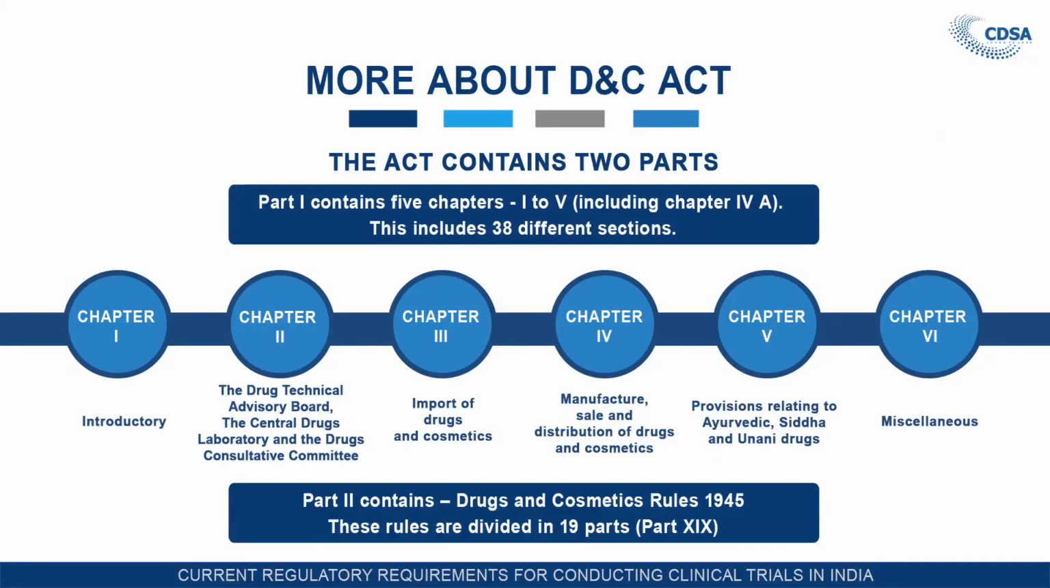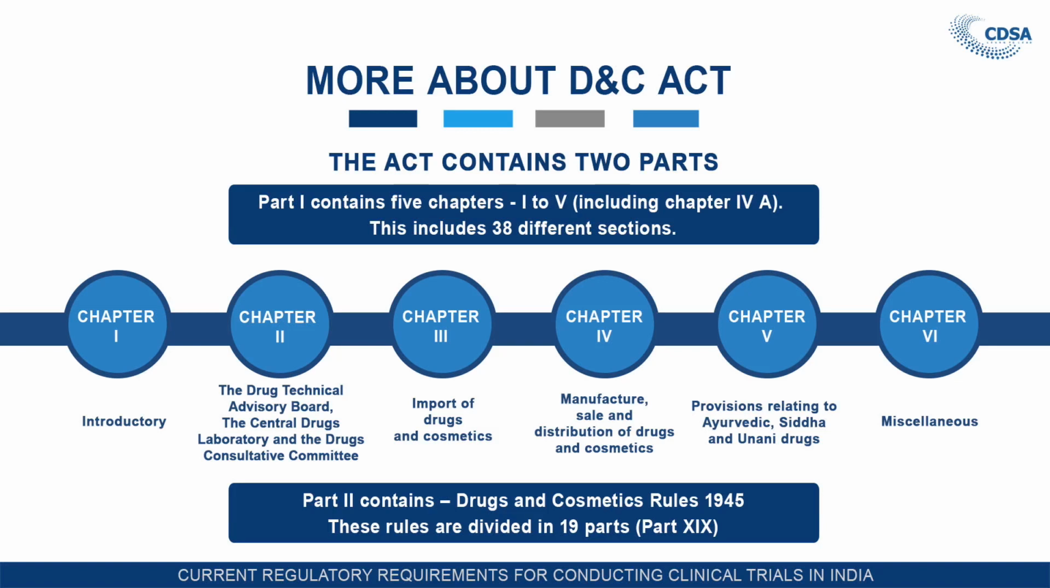We can divide the Act and rules into two parts. As such, there is no division into two parts, but part 1 contains the Act, which contains 5 chapters. Actually, there are 6 chapters including chapter 4A, but it is up to 5, hence we say there are 5 chapters. Chapter 1 is the introductory chapter wherein all these definitions are given. Chapter 2 is related to the DTAB and DCC committees. The DTAB is the Drug Technical Advisory Board and DCC is the Drug Consultative Committee.